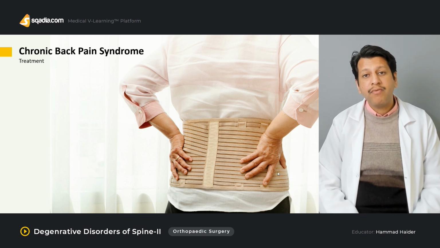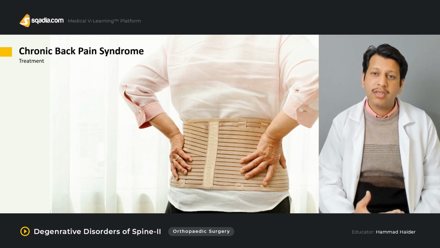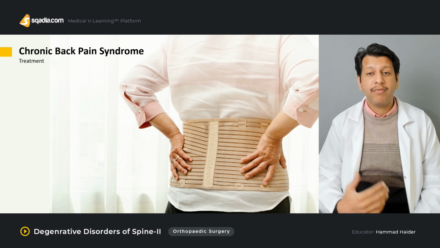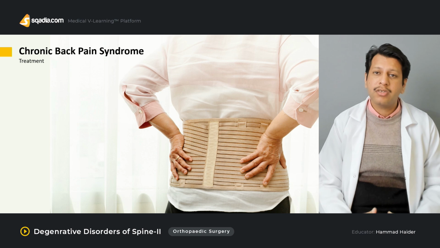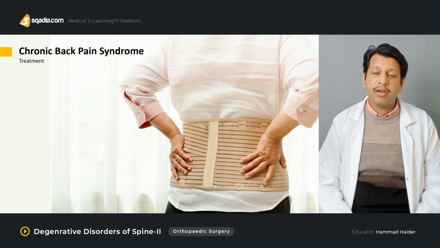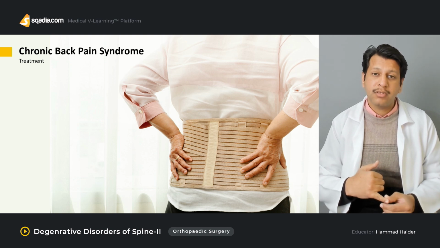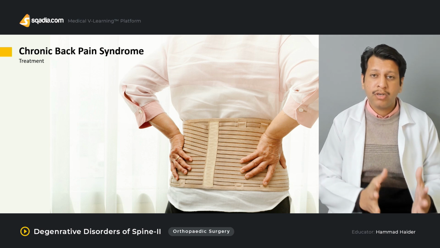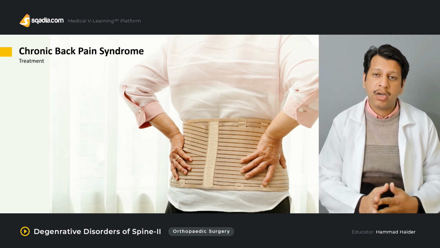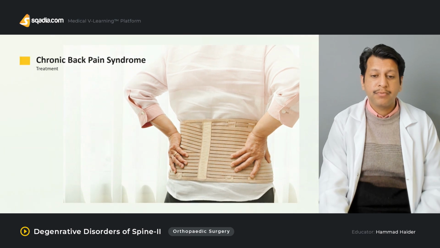Then, if it's spondylolisthesis, you consider whether the slip is severe enough or not. If it's severe, you may need to fix it properly, or if it's less severe, initially activity modification and NSAIDs can be used. And you have to rule out that the patient has no spinal emergency such as cauda equina syndrome, because if a patient with cauda equina syndrome and back pain is left for 48 hours, this could be a disaster. So in that case, you may need to intervene early with surgery.